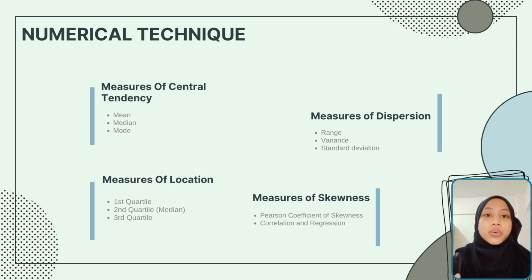Last but not least, we managed to use numerical techniques effectively to fulfill our third and last objectives, which are to find the values of mean, median, standard deviation of the study, and the fourth one, to determine the correlation between the number of reported cases and total death caused by COVID-19 in 5 countries. By using measure of central tendency, measure of location, measure of dispersion, and lastly, measure of skewness. That's all for me. Thank you so much.